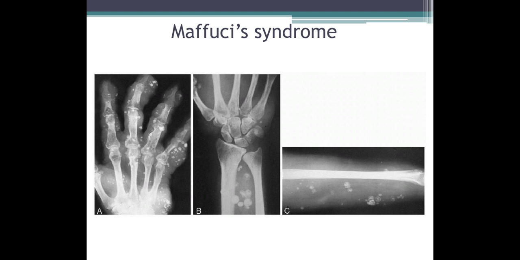Coming to picture B, here also you can see multiple soft tissue densities within the forearm with multiple calcifications. And picture C shows multiple calcifications with soft tissue density lesions. So Maffucci syndrome involves multiple enchondromas plus soft tissue hemangiomas.